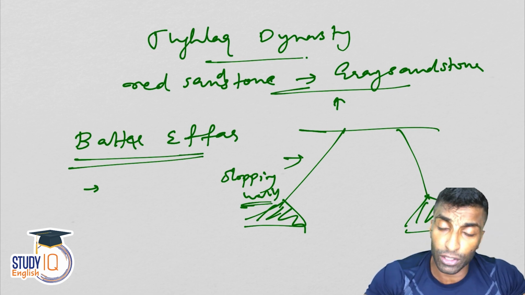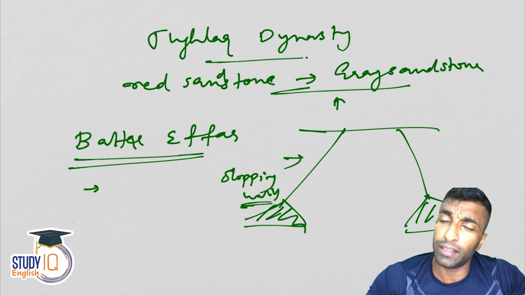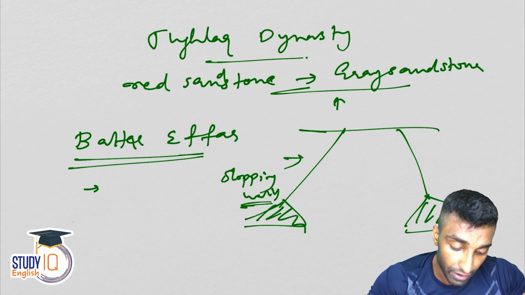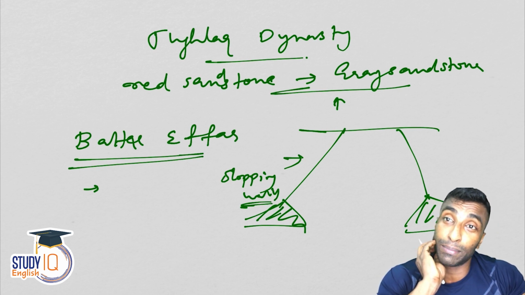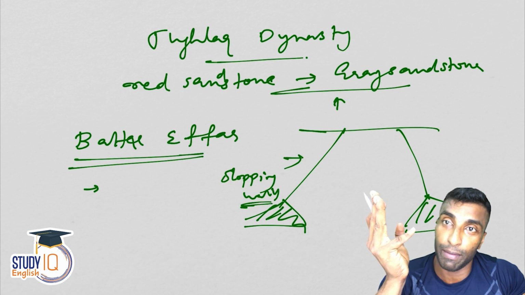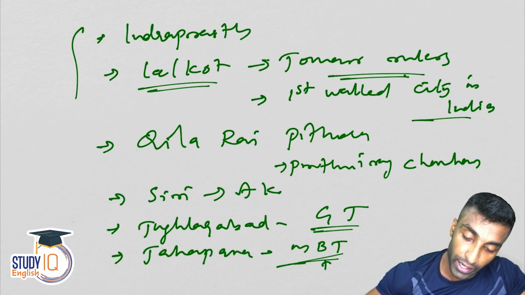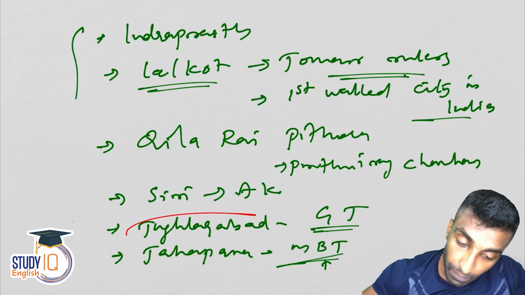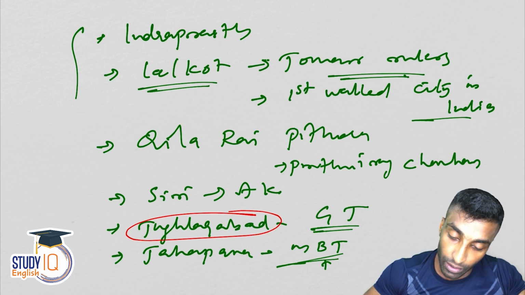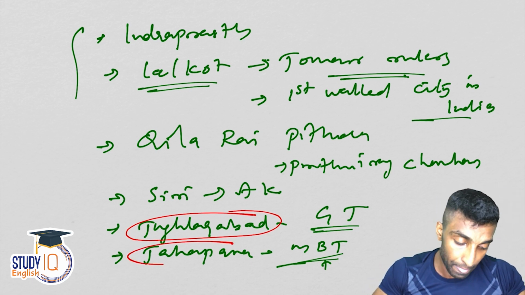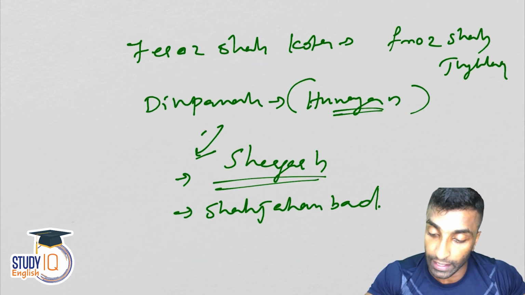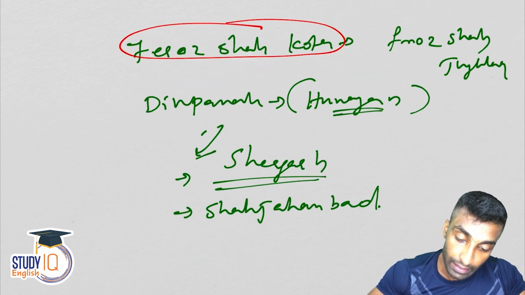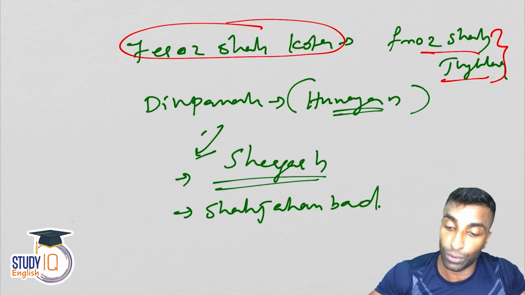And during this period, the Tughlaq dynasty, it is not that important from the perspective of architecture, because not much development happened during this time. But they founded some cities, three important cities, which we have already discussed. What are they? This one, Tughlaqabad, by Ghayasuddin Tughlaq, then Jahanpanah, by Muhammad bin Tughlaq, and then Kotla, by Firoz Shah Tughlaq.